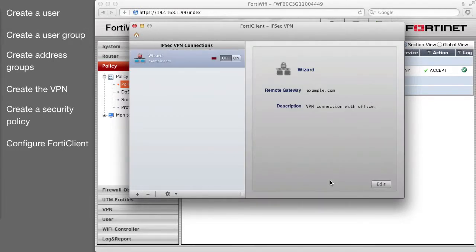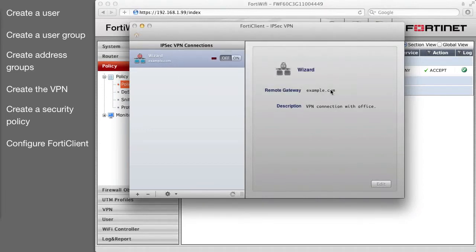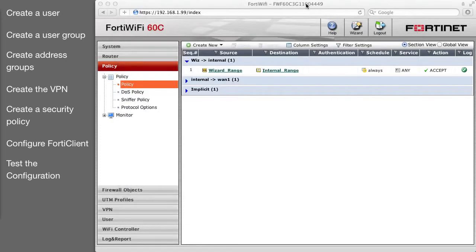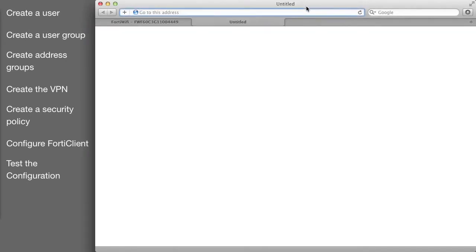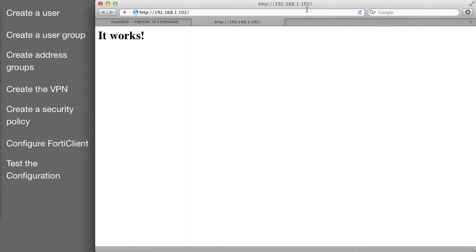To test the configuration, choose the Wizard VPN configuration in FortiClient and select Connect. If the connection is successful, the status says up. Duration reflects the elapsed time since connecting, and the increasing byte count indicates traffic flow through the VPN. In this example, a simple web server is running on the internal network, and browsing to its IP address shows that the VPN connection is working correctly.